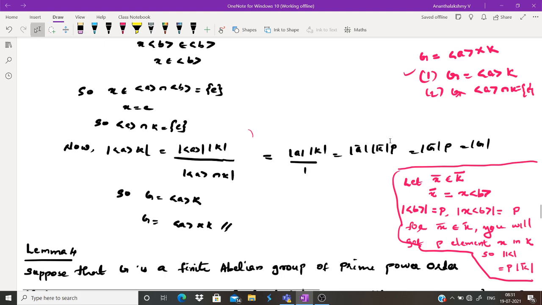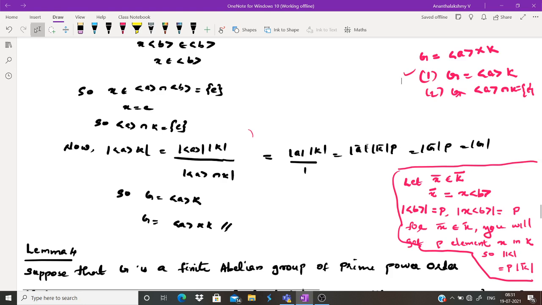order of K bar into p, because let x belong to K bar. That is, x bar is of the form x coset, x bar is a coset of the form x into the cyclic group generated by b. So what is the order of b bar? b bar is p. So the order of the coset x into the cyclic group generated by b will also be p. So for x bar belonging to K bar, you will get p elements x in K. So the order of K is nothing but p into the order of K bar. So we can write the order of K as the order of K bar into p.